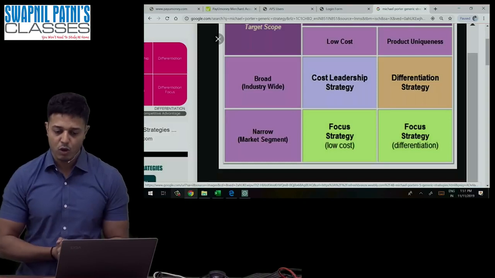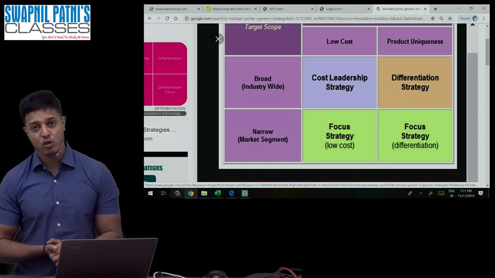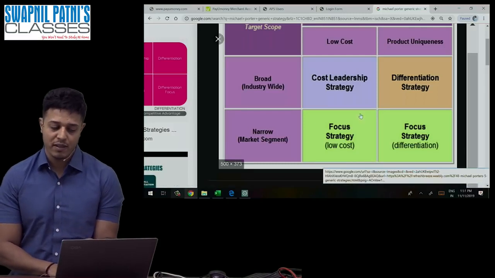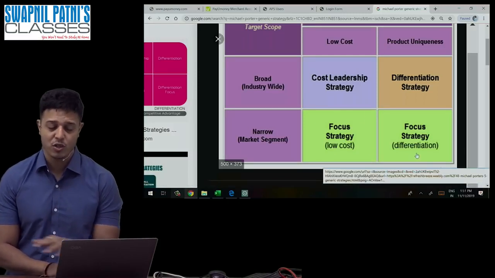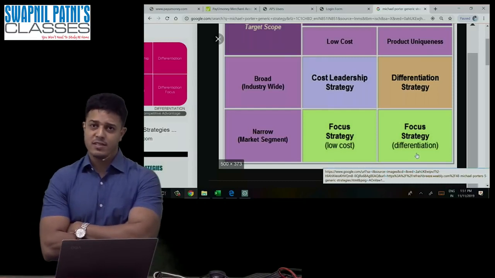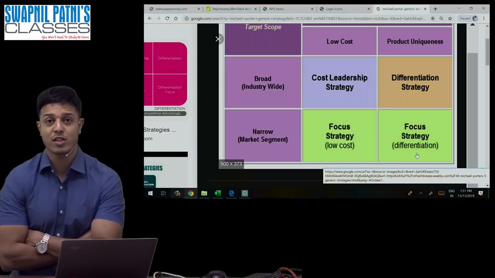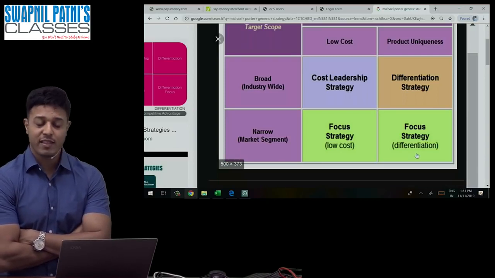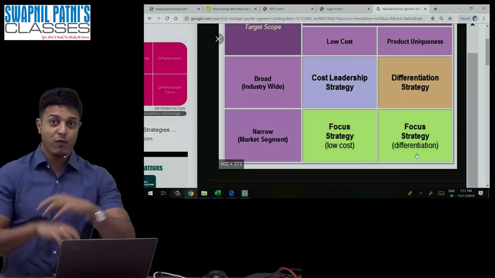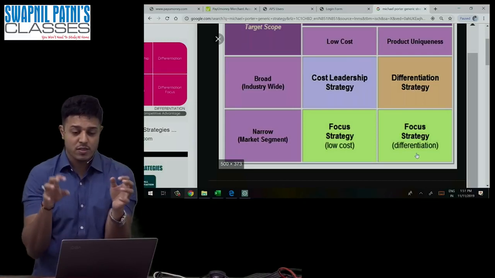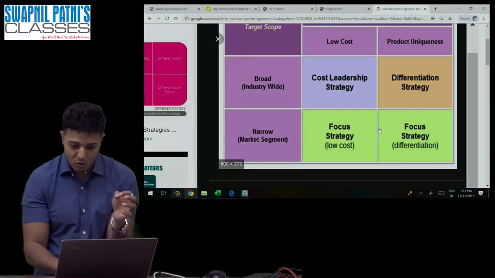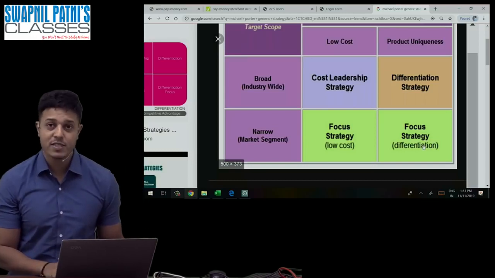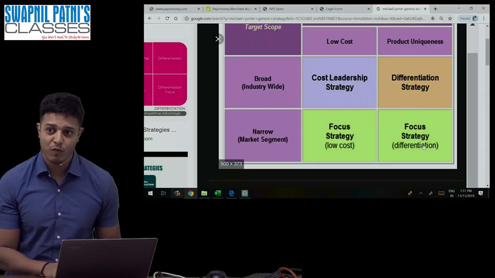So we have seen cost and differentiation. We have seen focus also. A few examples I would like to give about focus, I mean narrow cost and narrow differentiation. The Rolls-Royce is narrow, obviously, but does not have a low cost approach. They are having something different, and they're attracting people. So Rolls-Royce is narrow, obviously narrow and differentiation. Understood?